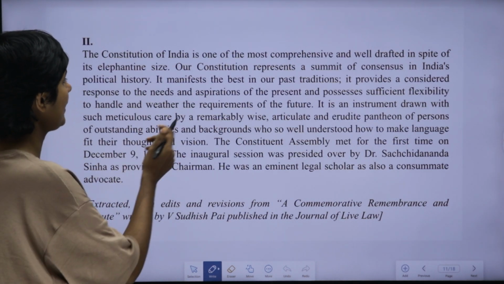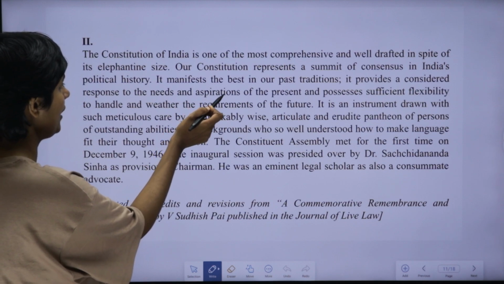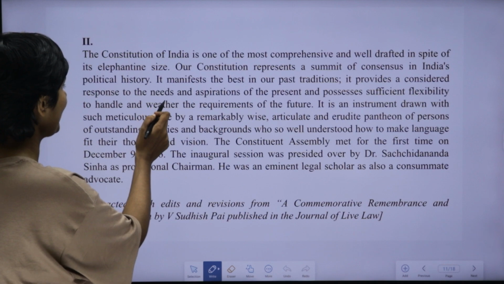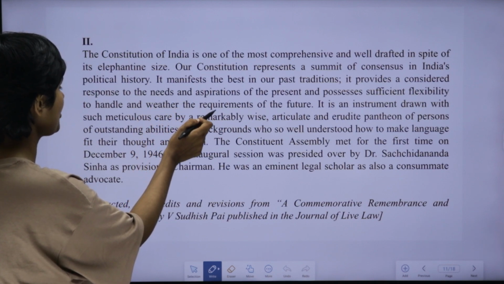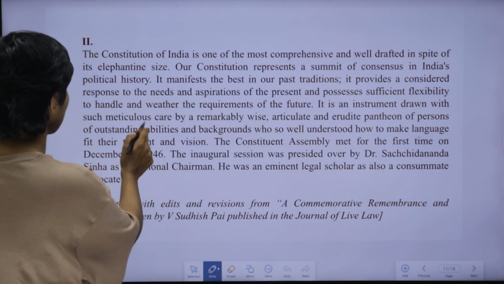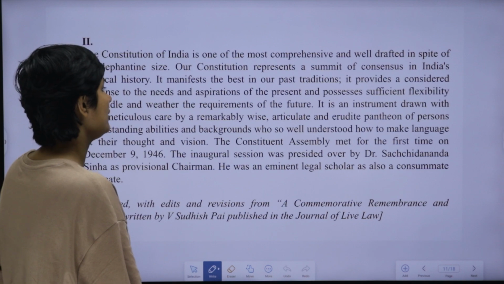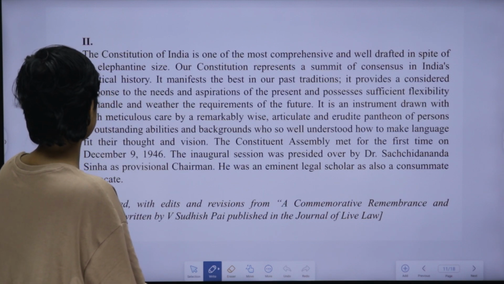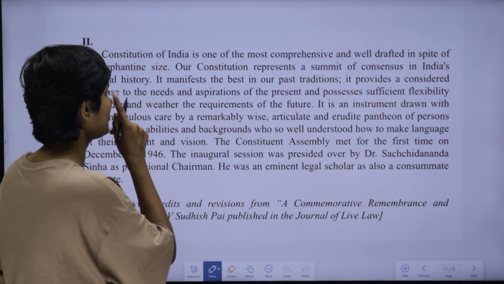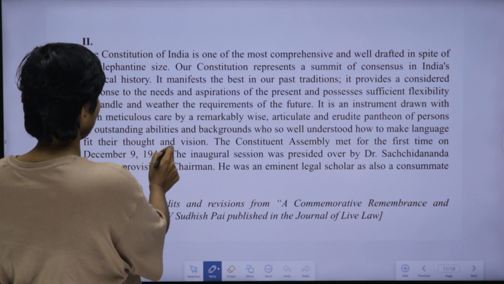It provides a considered response to the needs and aspirations of the present and possesses sufficient flexibility to handle and weather the requirements of the future. It is an instrument drawn with meticulous care by a remarkable, wise, articulate and erudite pantheon of persons of understanding, abilities and backgrounds who so well understood how to make language fit their thought and vision.